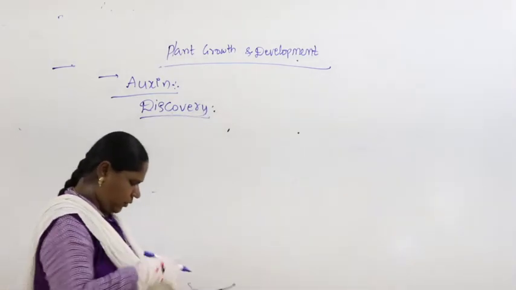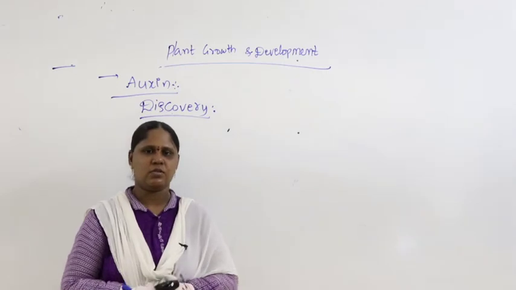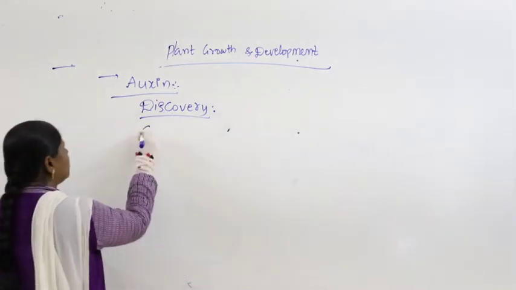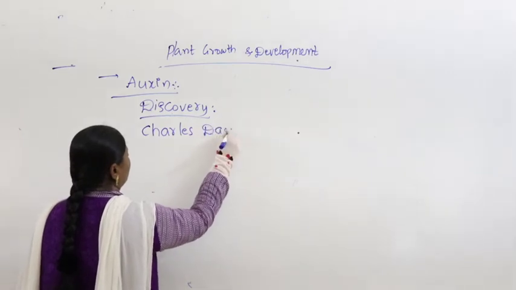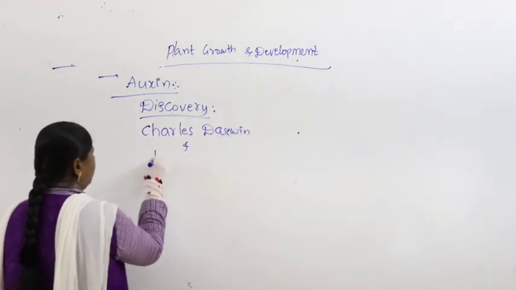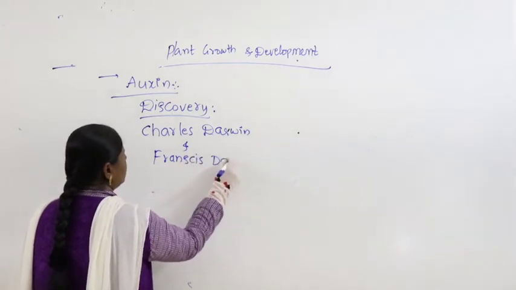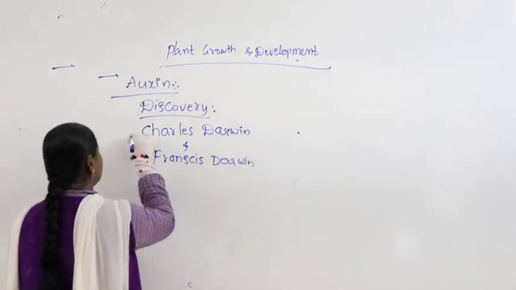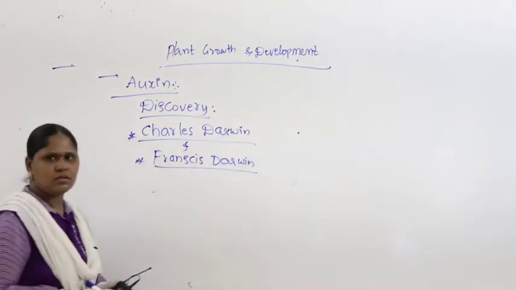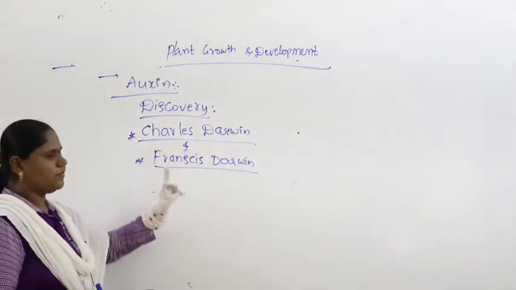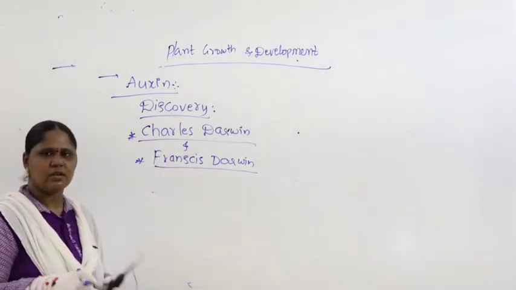Okay, a very important plant growth regulator, auxin. Who is the scientist who studied auxin? Charles Darwin and Francis Darwin. We discussed this in the last class. Charles Darwin is the father and Francis Darwin is the son.